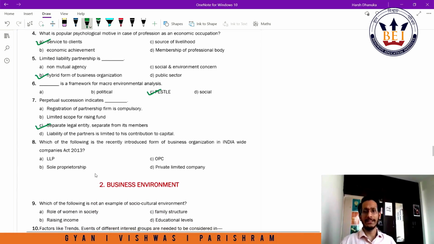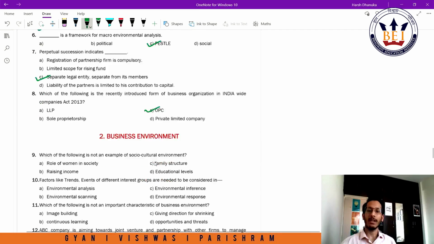Which of the following is the recently introduced form of business organization in India via the Companies Act 2013? LLP, limited liability partnership, has been there before 2013. Sole proprietorship, you have no act guiding this. Private limited company is guided by the Companies Act. Private limited company form of business organization was there even in the prior Companies Act 1956. So the new form of business organization that was introduced in Companies Act 2013 was a one-person company.